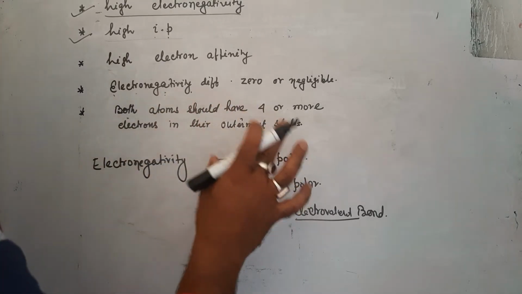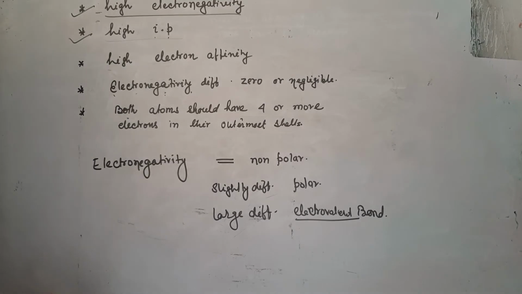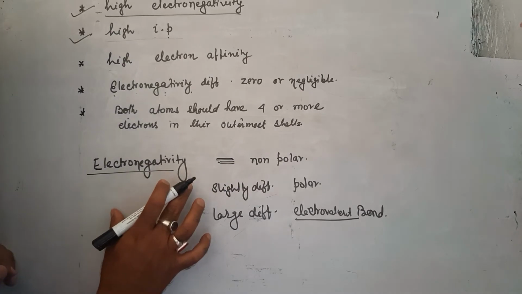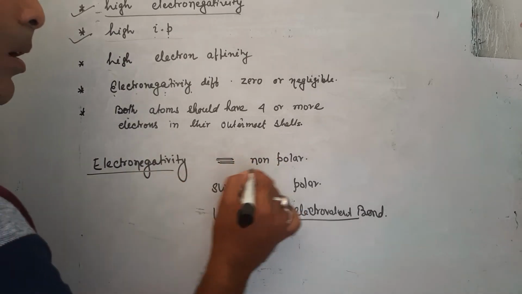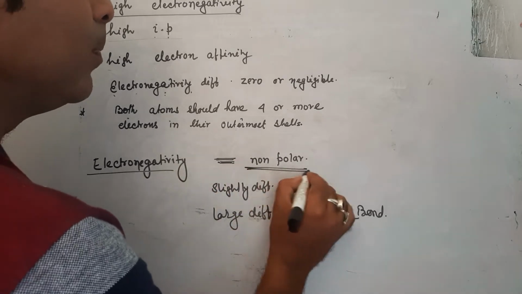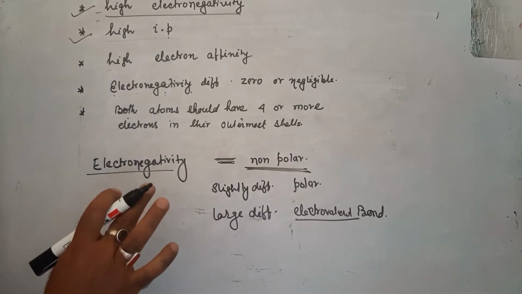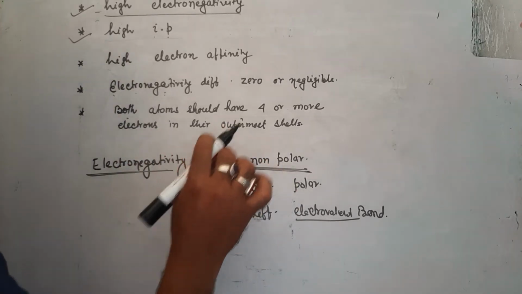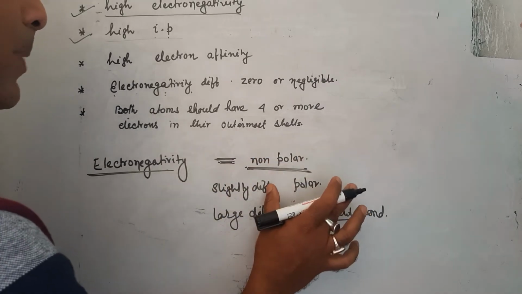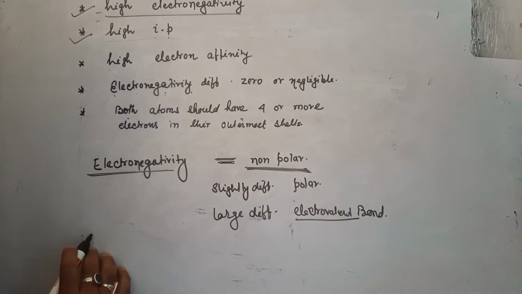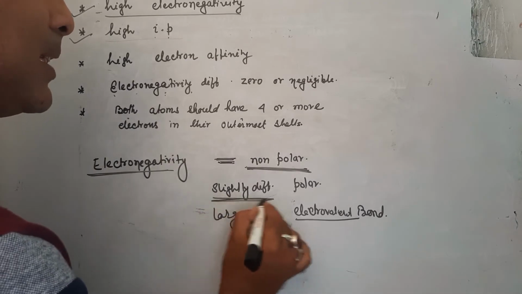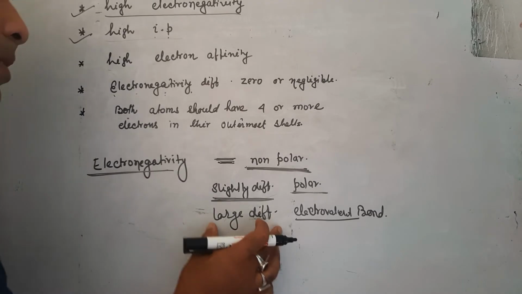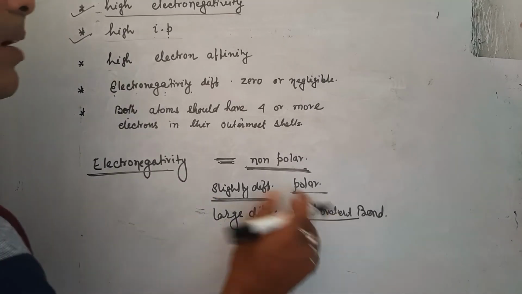Both atoms have 4 or more electrons in their outermost shell. If the electronegativity of both atoms is equal, then a non-polar bond is formed. We have discussed polar and non-polar. If the electronegativity of both of them is similar or negligible, there is no difference between them, then it is non-polar. If it is slightly different, then it becomes polar. And if there is a large difference in electronegativity, they cannot form a covalent bond.